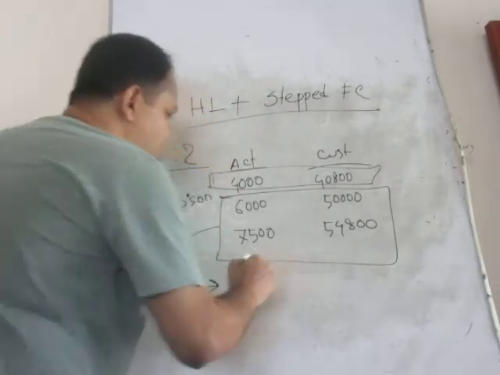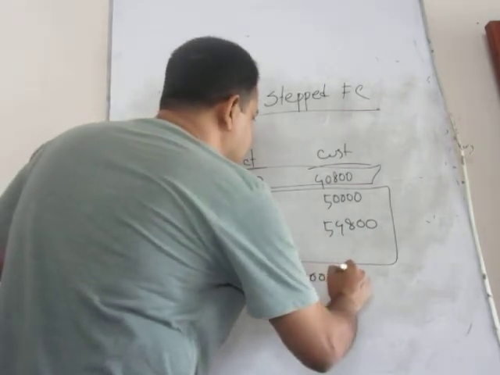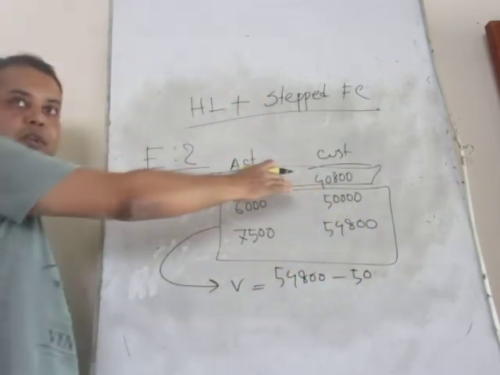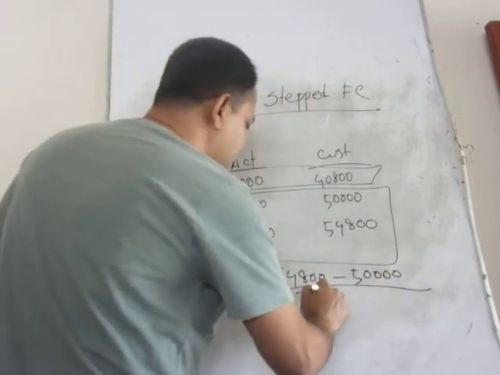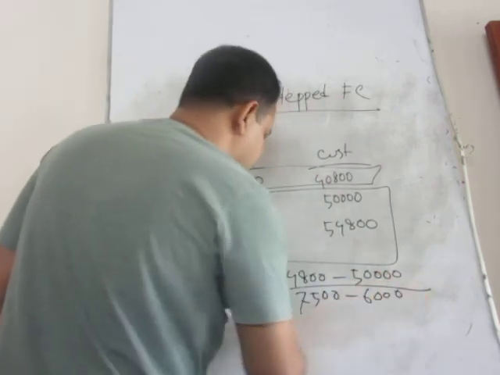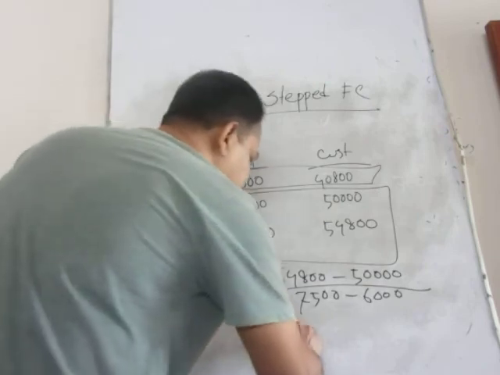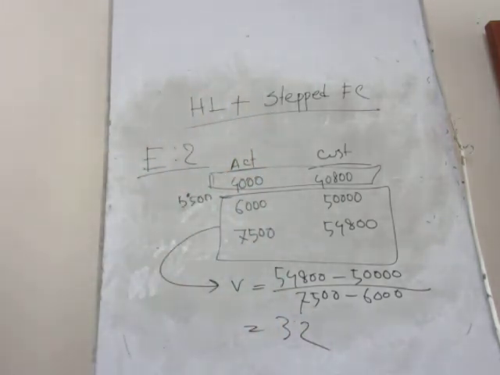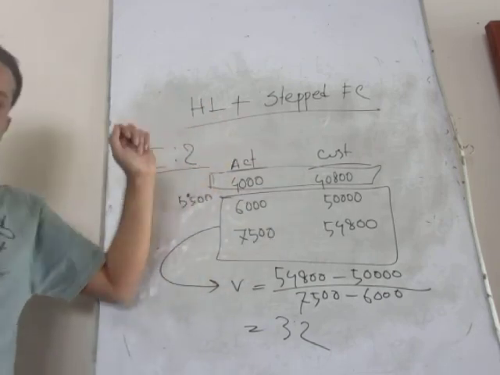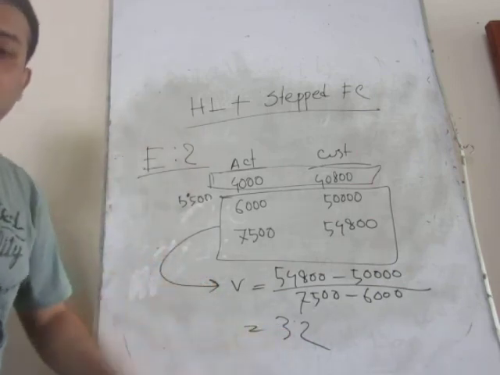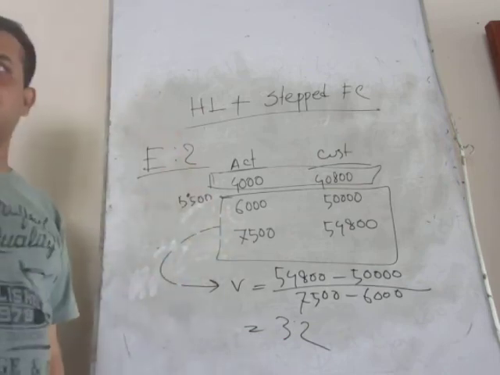Here, variable cost will be cost of high activity, that is 54,800, minus cost of low activity, this is not 40,000, 50,000, divided by high activity 7,500 minus low activity 6,000. So the value will be 3.2. Can you understand the differences between the simple and the step fixed cost when added? Okay. So this is the variable cost per unit. Now, by using this variable cost per unit either in the low activity or in the high activity, you can find out the fixed cost, right?